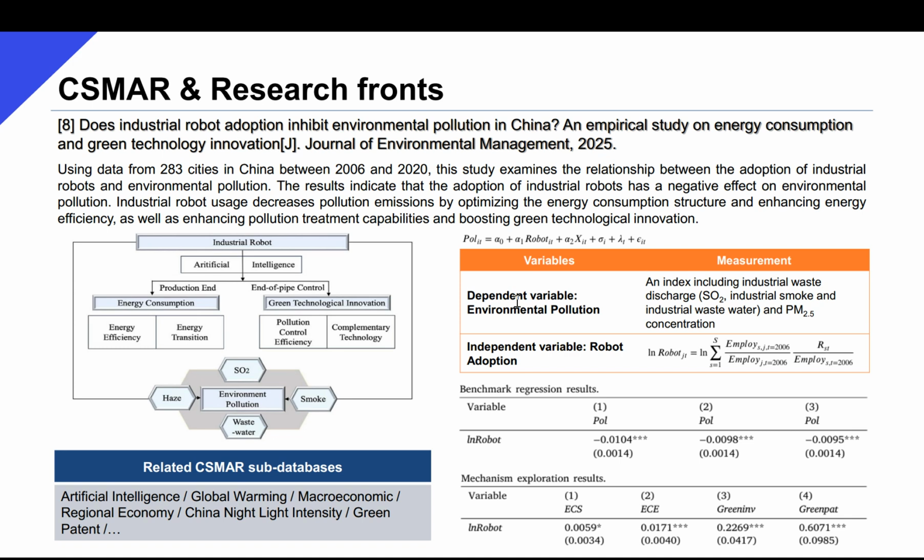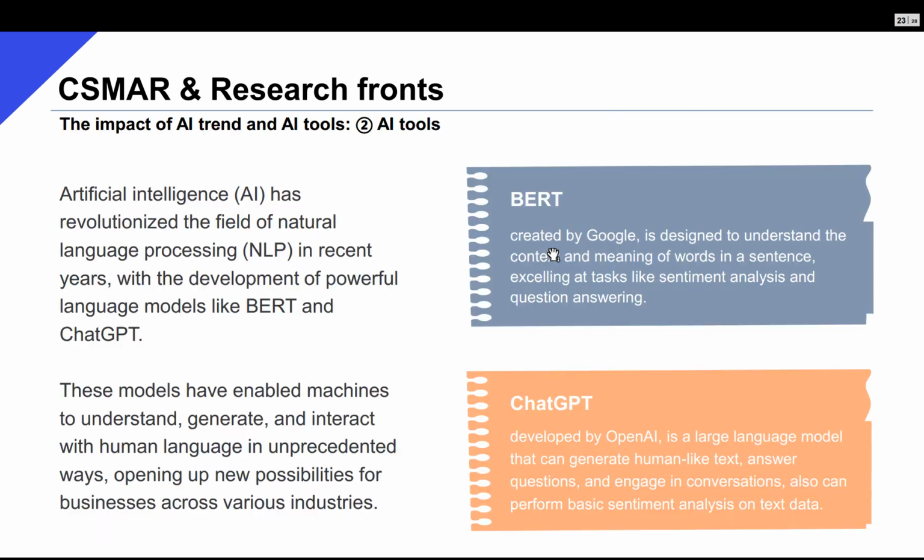The key independent variable is robot adoption. The calculation requires the national stock of industrial robots, data for which are available in artificial intelligence, and we also need the employment share of industries, data for which can be found in macroeconomic. The results prove that the adoption of industrial robots has a negative effect on environmental pollution. And this concludes the examples on studies regarding AI trend.